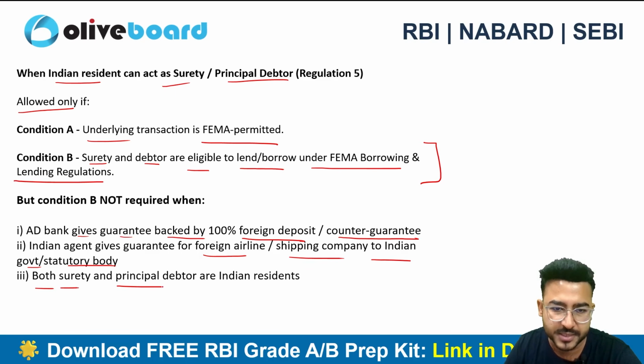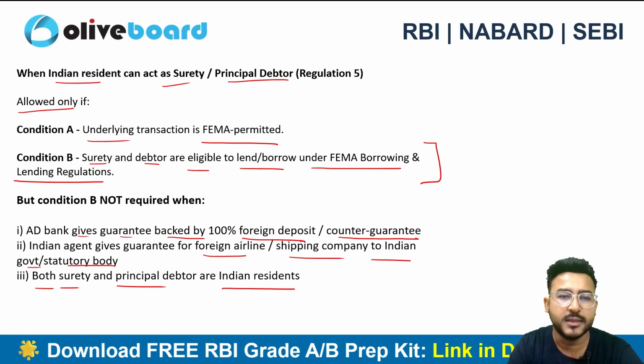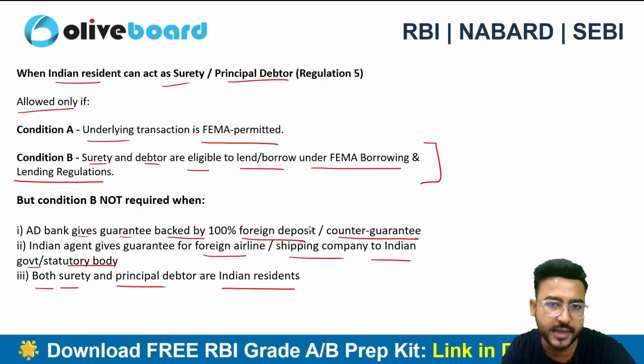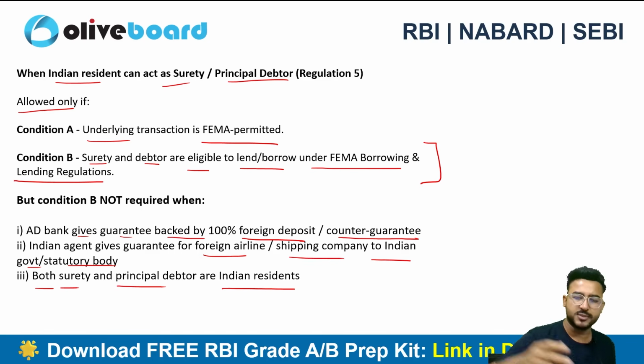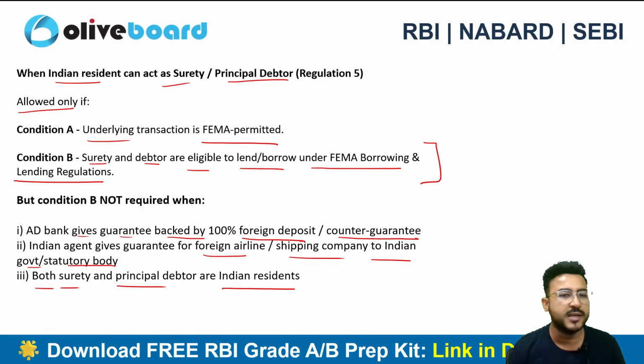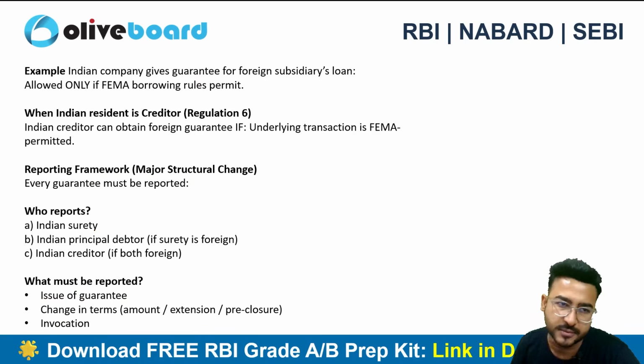Both the surety and the principal debtor are Indian residents. If both the surety and the principal debtor are Indian residents, then no worry at all. Say, for example, Tata Motors gives a guarantee for a loan of Tata Steel. Tata Steel has taken a loan and Tata Motors is giving a guarantee for Tata Steel. Now both are Indian residents only, so the RBI doesn't apply any kind of cross-border borrowing check for such a kind of transaction, right?